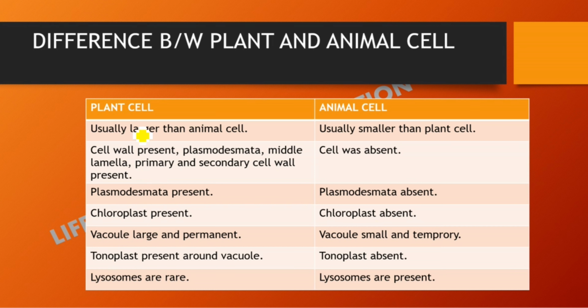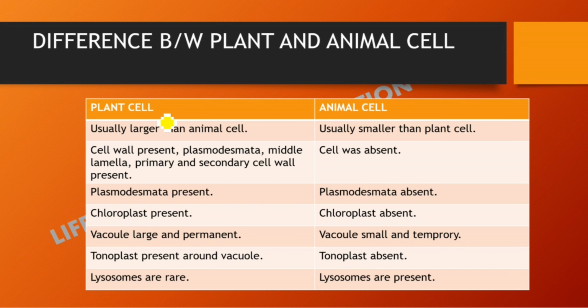So then is the difference between the plant and animal cell. Here is plant cell and here is animal cell. So what is present in animal cell, what is not present in animal cell, what are the organelles that we can see in the plant cell, and what we can see in animal cell, we will discuss here.